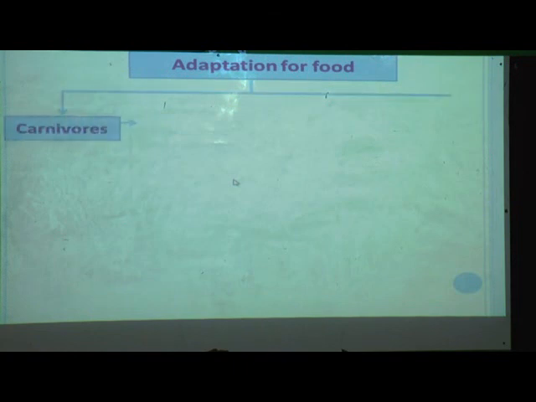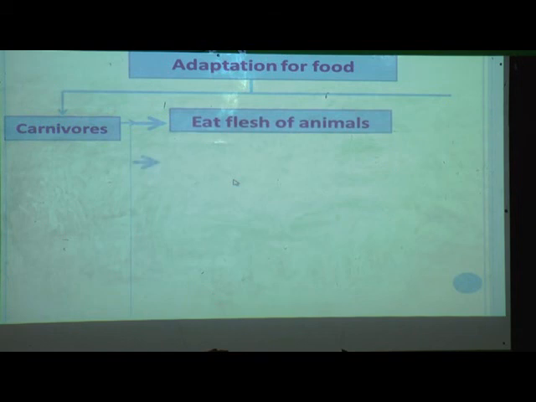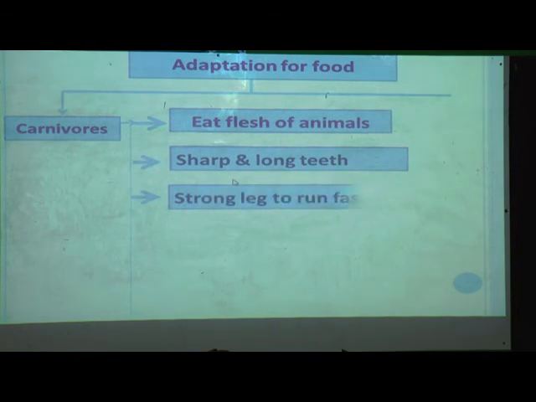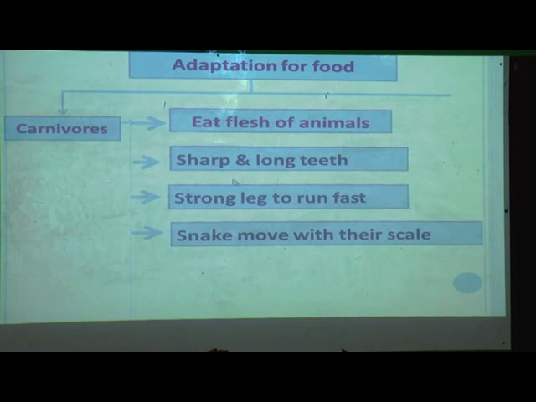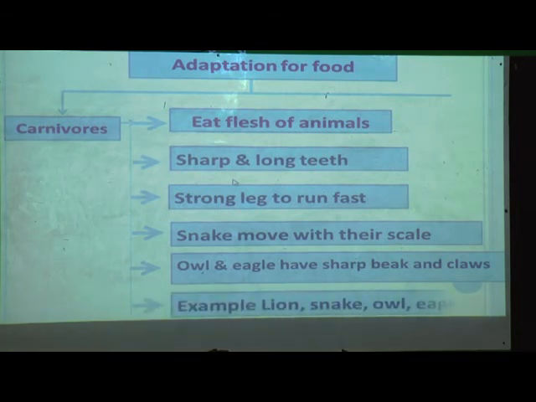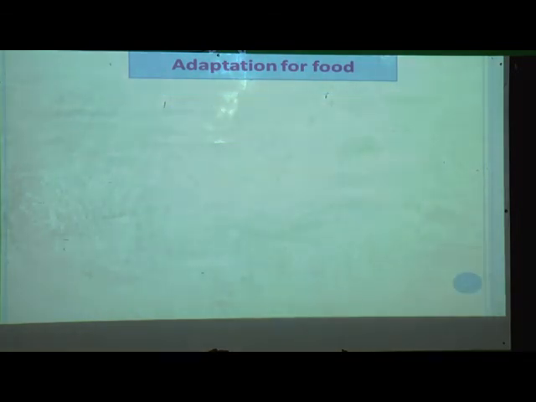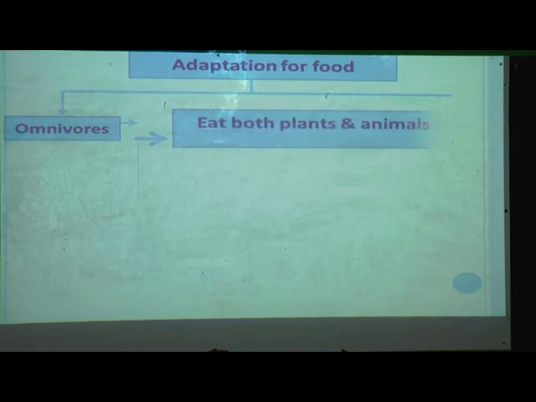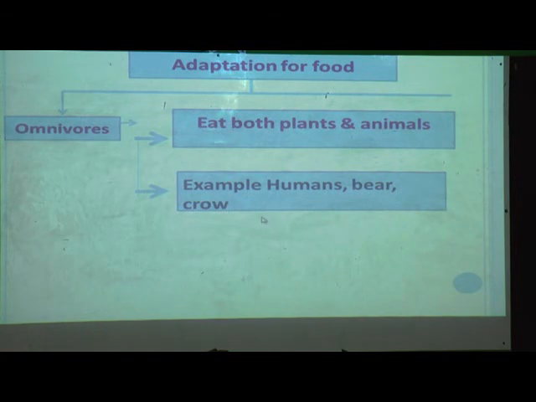Carnivores eat flesh of animals. They have sharp and long teeth, and strong legs to run fast. Snakes move with their scales. Owl and eagle have sharp beak and claws. Examples: lion, snake, owl and bear. Omnivores eat both plants and animals. Examples: human, bear and crow.